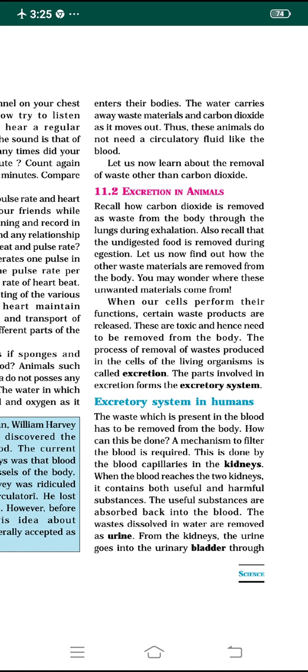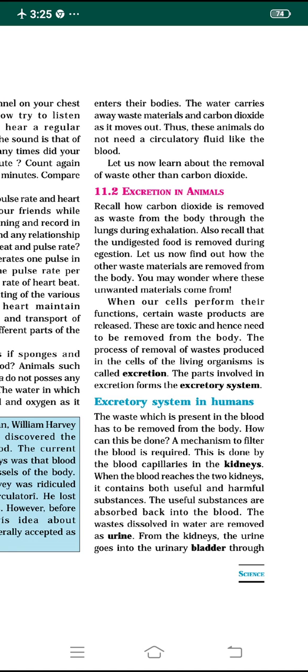But the wastes dissolved in water, whatever waste products are present in the blood, are removed as urine. So now you can understand what exactly urine is. The wastes which are dissolved in the water are removed in the form of urine. That only we call urine. From our kidneys, the urine goes into the urinary bladder.